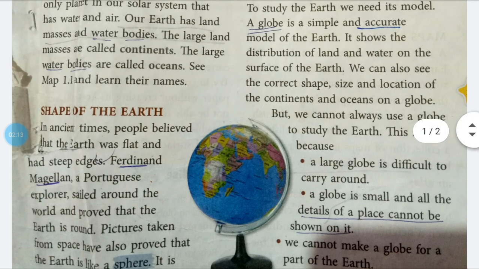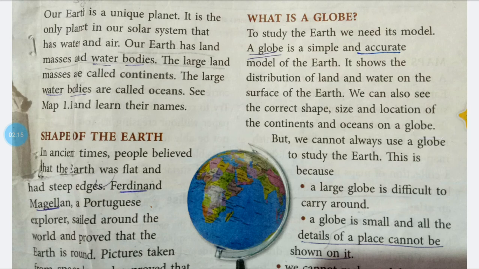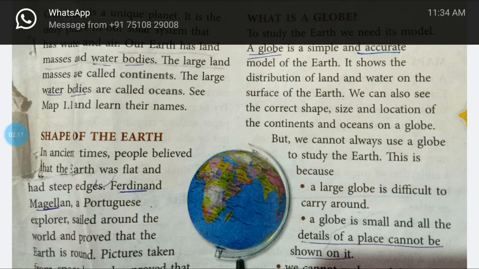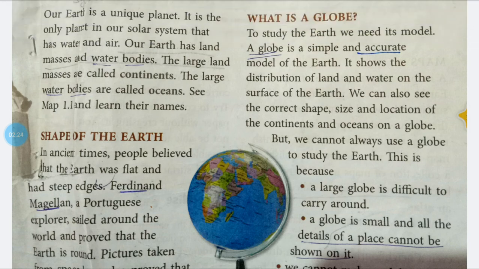What is a globe? To study the earth, we need its model. A globe is a simple and accurate model of the earth. It shows the distribution of land and water on the surface of the earth. We can also see the correct shape, size, and location of the continents and oceans on a globe.